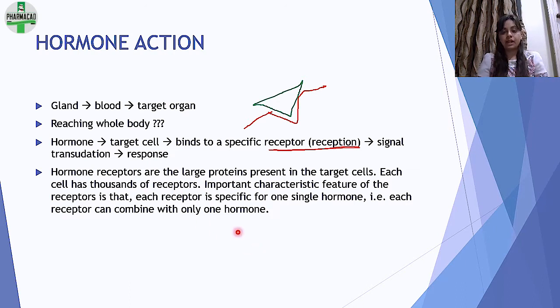Hormone receptors are large proteins present in the target cell. Target cell is the one where it has to act. Each cell has thousands of receptors. Of course, ऐसा नहीं है कि एक cell को एक ही receptor रहेगा. Important characteristic feature of the receptor is that each receptor is specific for one single hormone. That is, each receptor can combine with only one hormone. This is an important point when we talk about hormone action.